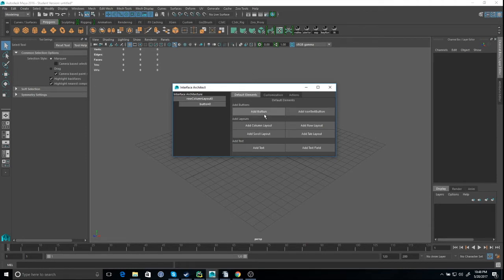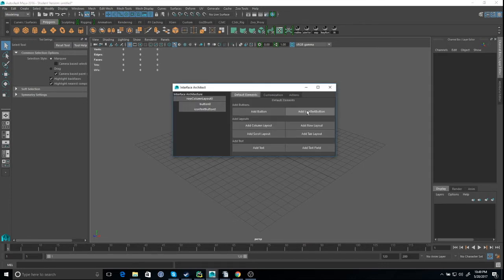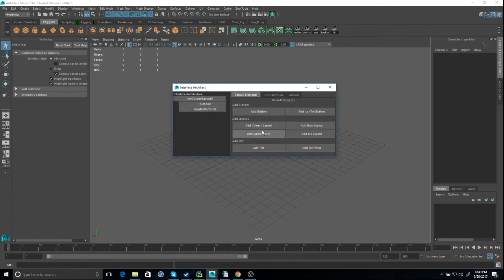This is just some really commonly used elements. Button, it will just add a button. If you go to action and preview, the button will be there. Icon text button, preview, that's the icon text button, right? I'll go to layout later because you can't really see a layout unless you have something in it.